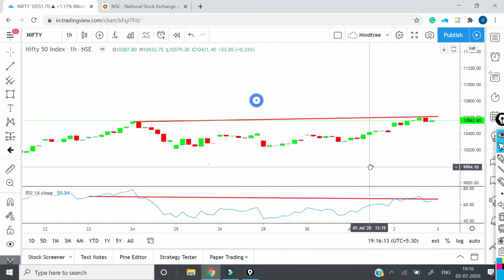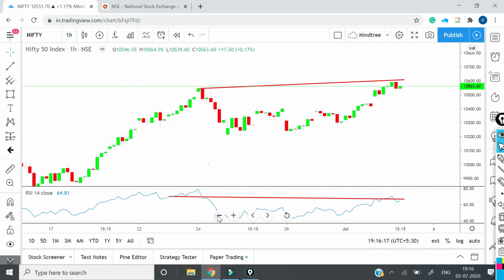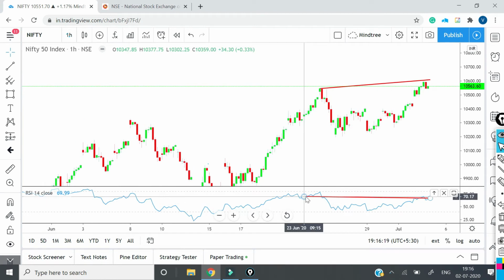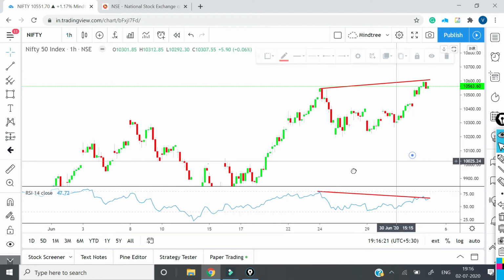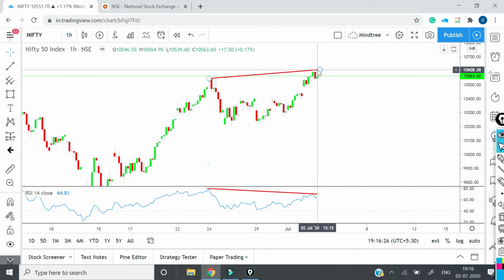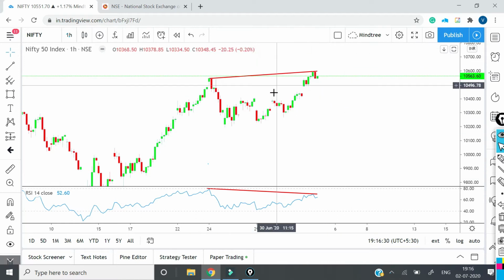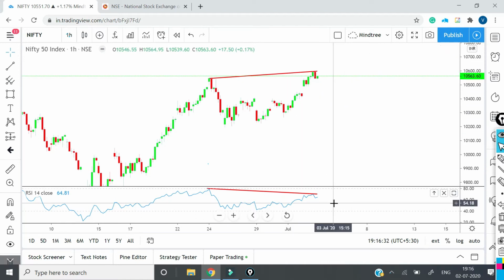Is there a divergence? There definitely will be. When it was in maybe one day, we can also find it. Now here there's a big divergence in 1 hour. Here you can see in 1 hour there's a divergence, the price is going up, the RSI is down, right?